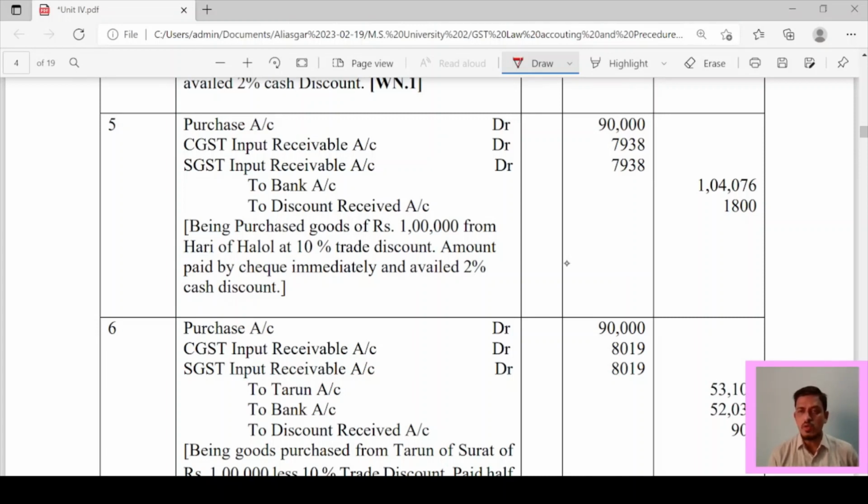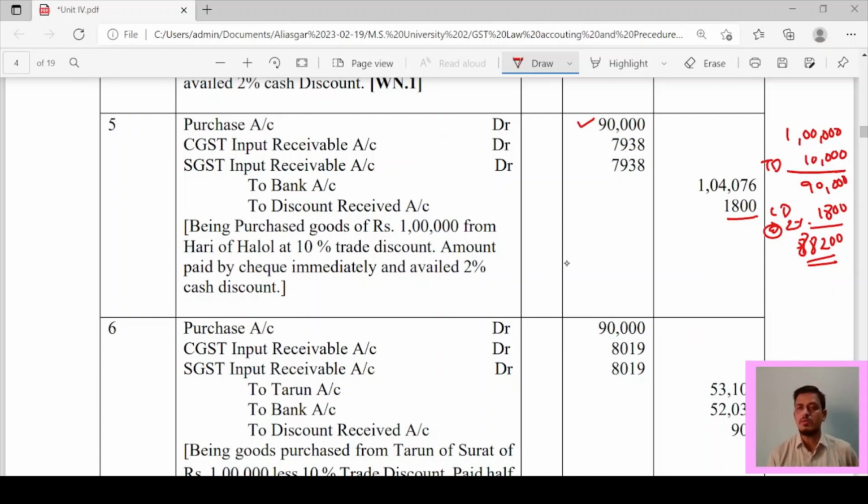How much discount have you received? 1,800. How does this 1,800 come? So let's see. 1 lakh is the original value, list price, minus trade discount 10,000. So that means 90,000 will come. So that we have written here. Now cash discount we have to deduct at 2%. So 2% of 90,000 will come 1,800, and 88,200.